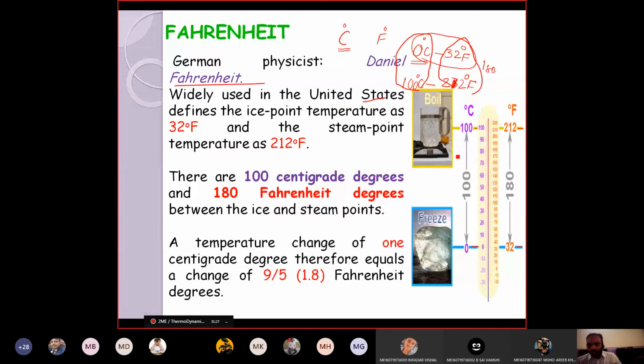Okay. What is the relation between Fahrenheit and centigrade? There is a relation, because 0 degrees centigrade is 32 degrees Fahrenheit, and 100 degrees centigrade is 212 degrees Fahrenheit.